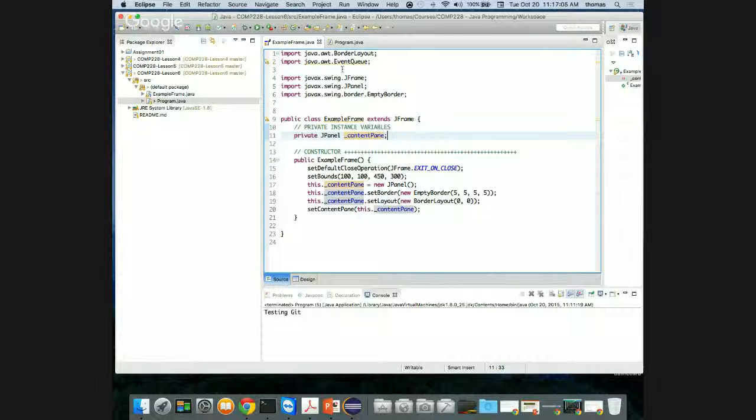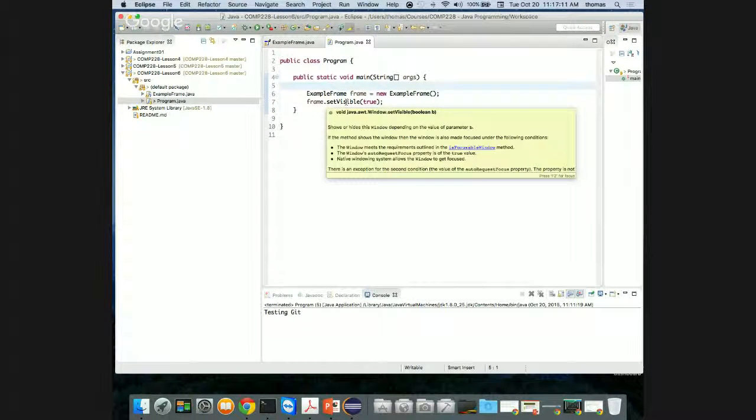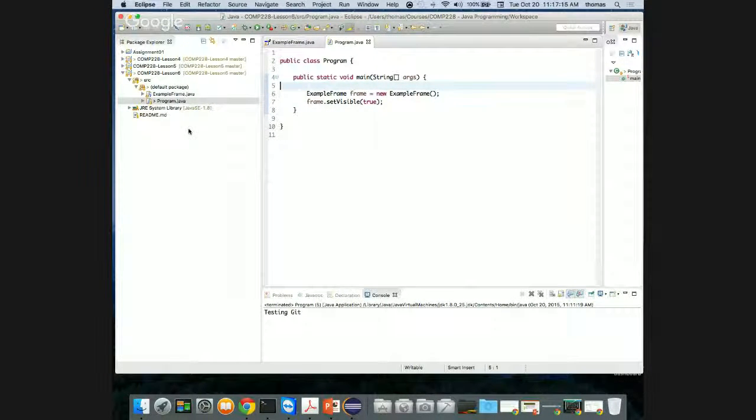Part two is I'm going to save this thing. I'm going to make sure that the program.java class, and if you notice, I'm not getting an error. How come? It's in the same package. My example frame class and my program.java driver class are in the same package, which is the default package right now. I have access to the example frame custom class I just made. It knows what it is. So I've created an object called frame, which is an object of the class, and it's equal to a new example frame. I've done this in one line.